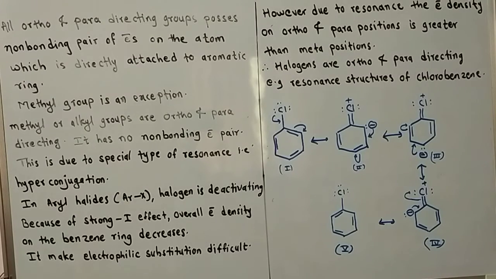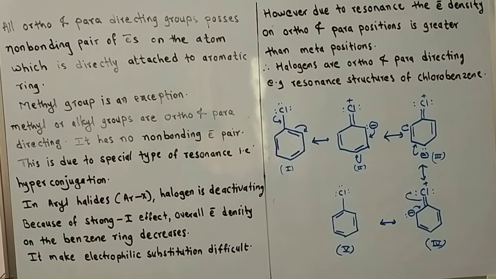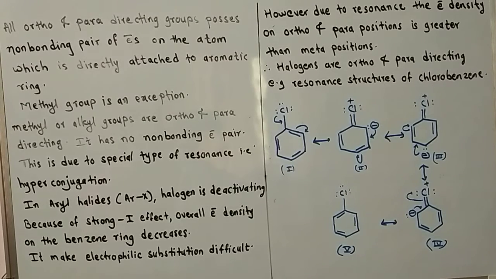All ortho and para-directing groups possess a non-bonding pair of electrons on the atom which is directly attached to the aromatic ring. We have seen the example of phenol. In that, the oxygen atom contains two non-bonding pairs of electrons, also called lone pairs of electrons. So two pairs of non-bonding electrons are on the oxygen atom which is directly attached to the aromatic ring,